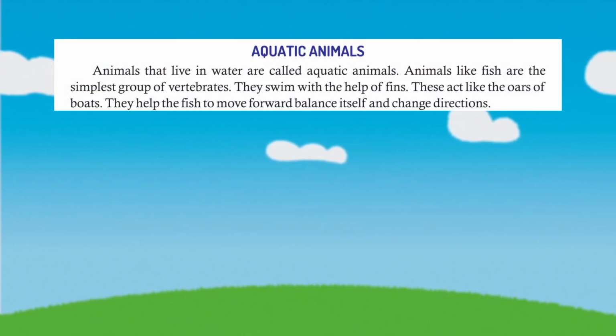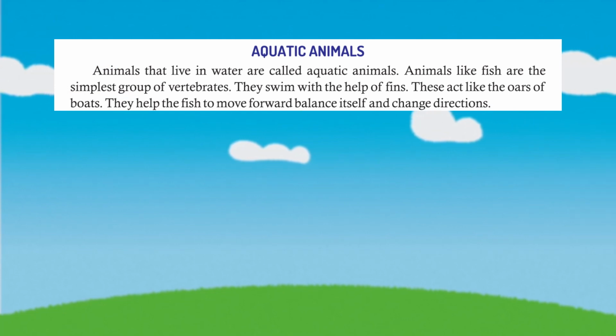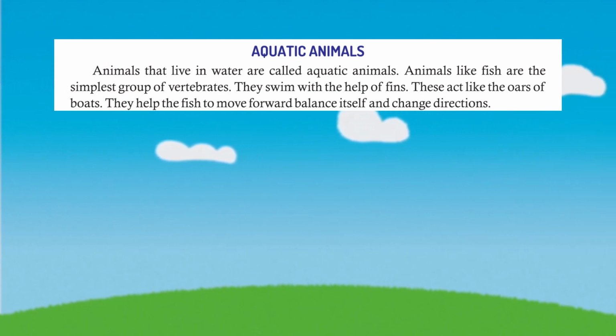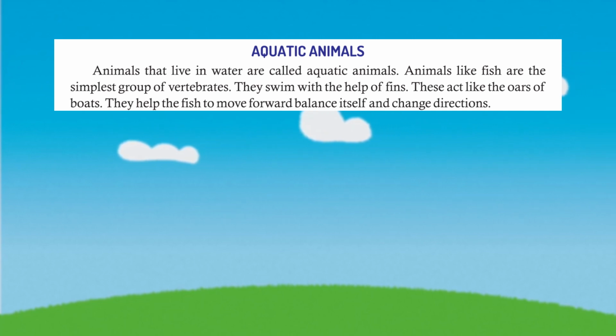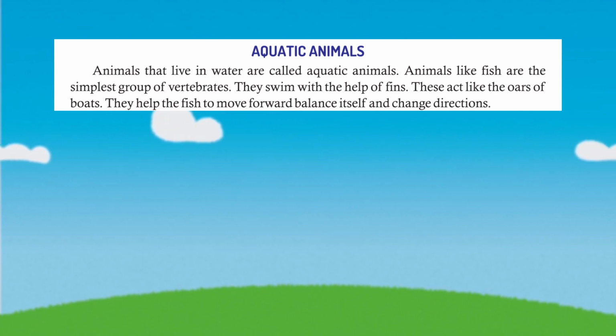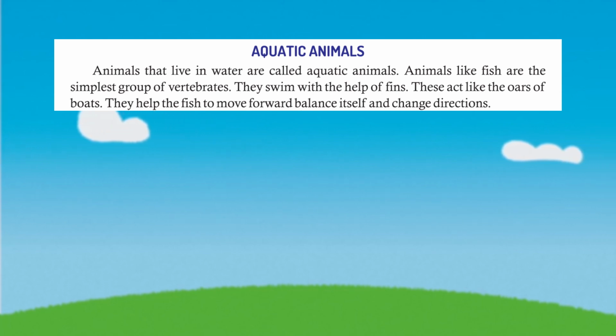Aquatic animals. Animals that live in water are called aquatic animals. Animals like fish are the simplest group of vertebrates. They swim with the help of fins. These act like the oars of boats. They help the fish to move forward, balance itself, and change directions.